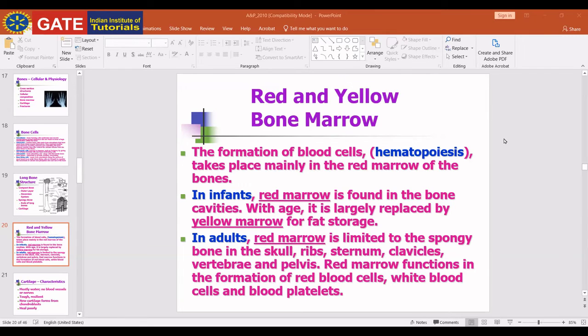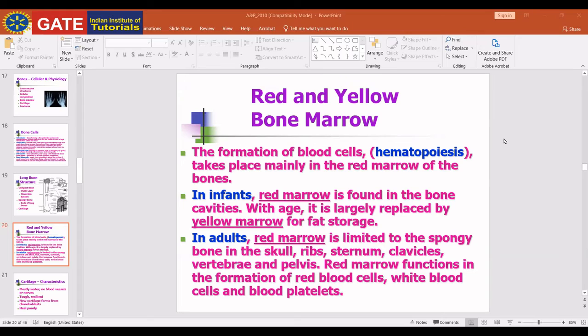The blood platelets help in the coagulation process. They help in coagulation of blood by producing clotting factors in the blood. All the clotting factors are present in the blood in an inactive form. When we get an injury, they become active and that helps in the coagulation process. These are some basic functions of RBC, WBC, and blood platelets.